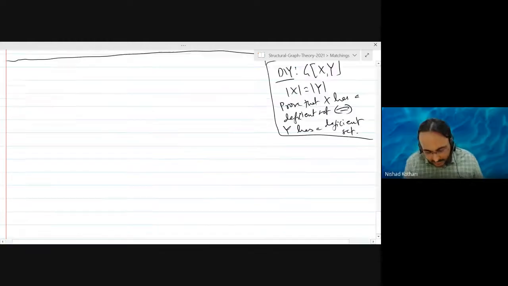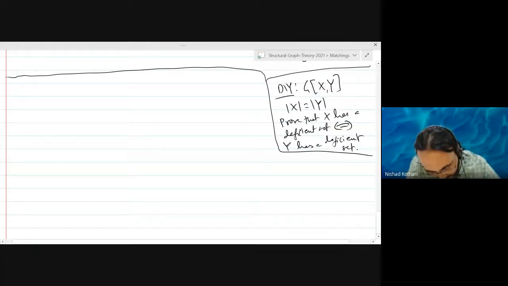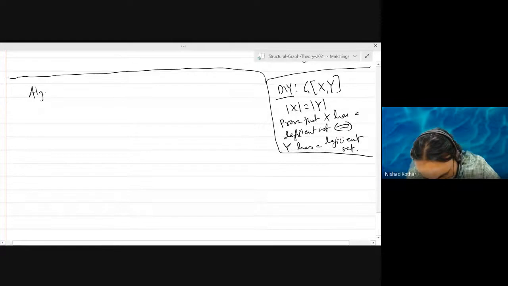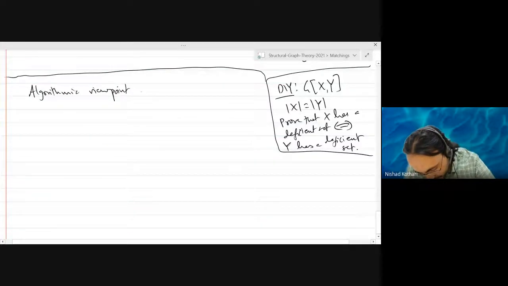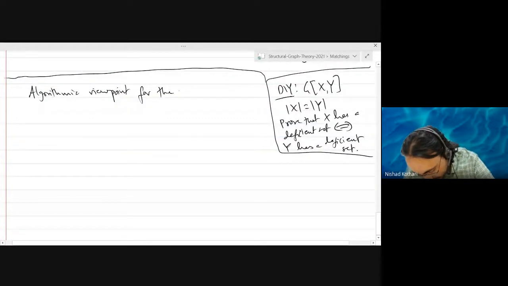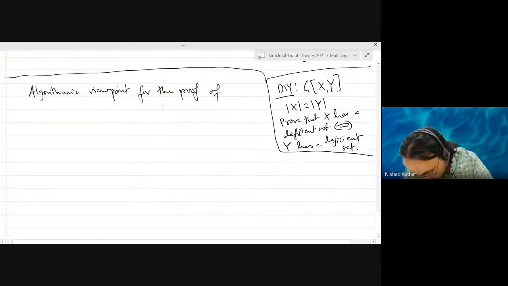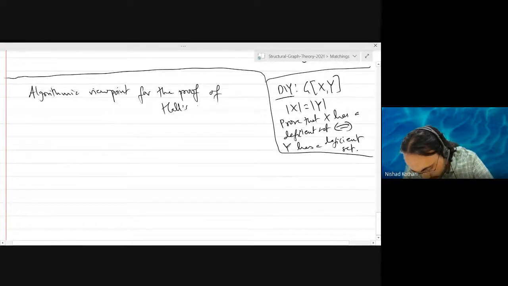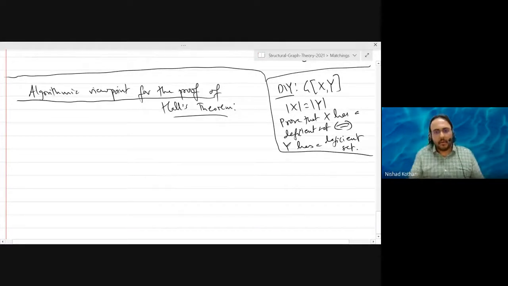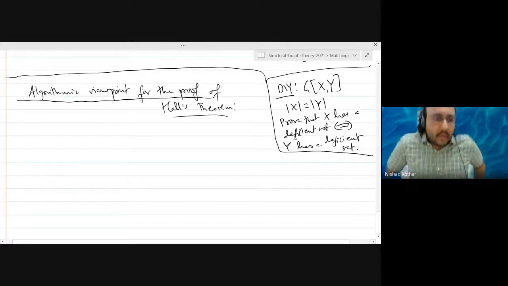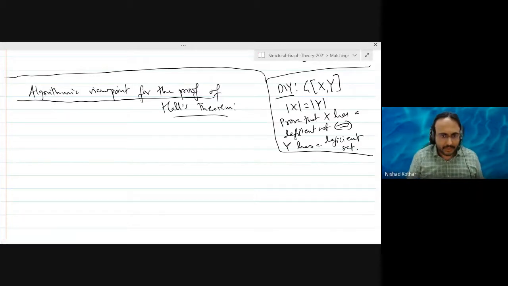So I want to basically give you an alternative, algorithmic viewpoint for the proof of Hall's theorem. So you can turn it into a polynomial time algorithm if you like. I won't talk about the time complexity. I'll just tell you about the way of thinking about it in an algorithmic fashion.